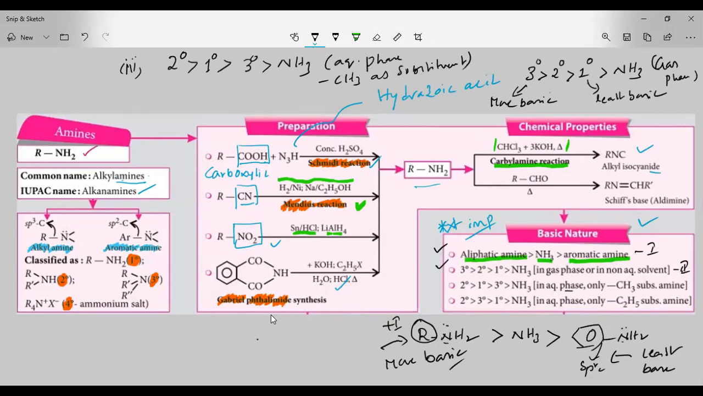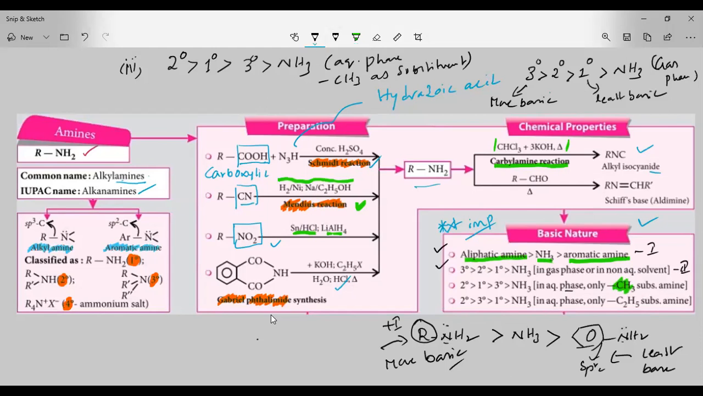Understood? So it should have CH3 as a substituent here. If CH3 as a substituent is there, then only this is the correct order. Suppose instead of CH3, if C2H5 is there, then what will be the basic character of amines?